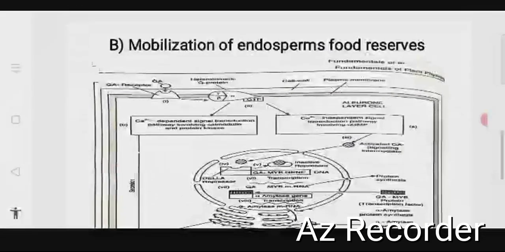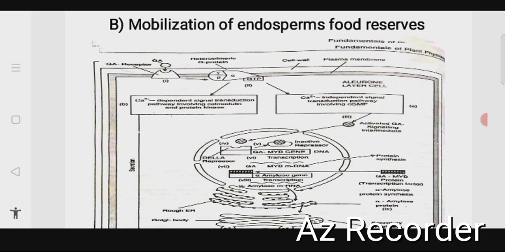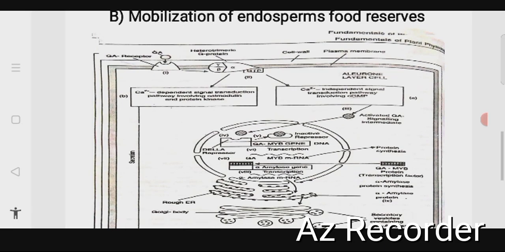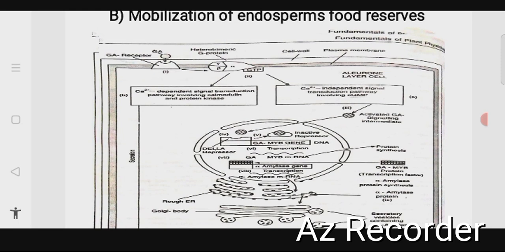Next one, mobilization of endosperm food reserves. The gibberellin combines with a receptor on the outer surface of the plasma membrane of aleurone layer cells. The gibberellin receptor complex interacts with a heterotrimeric G protein and initiates two separate signal transduction pathways. First one, a calcium independent signal transduction pathway, and another one, a calcium dependent signal transduction pathway.